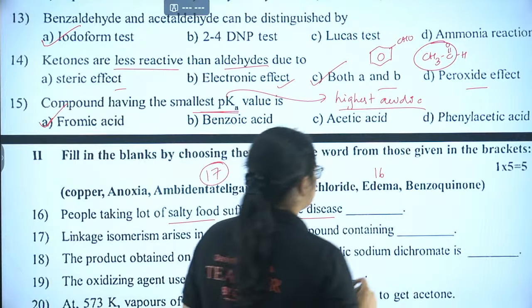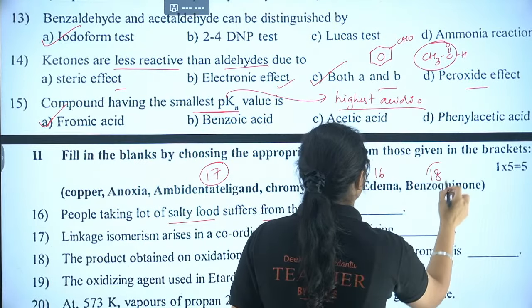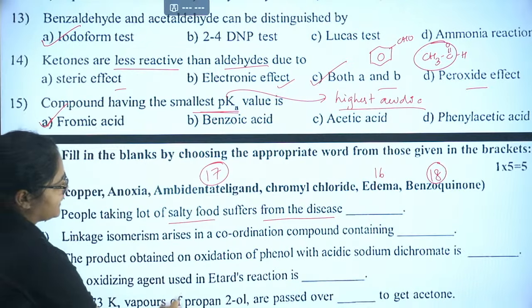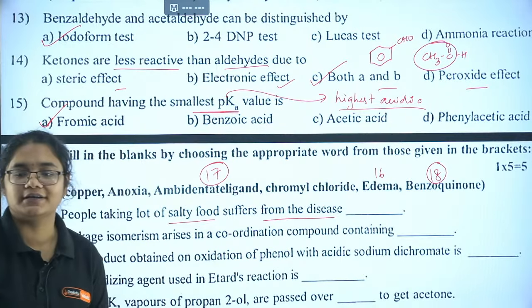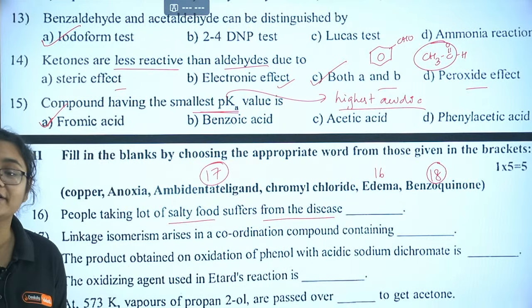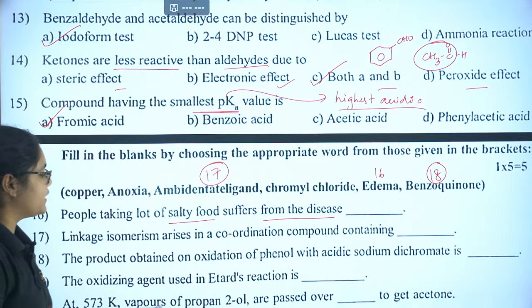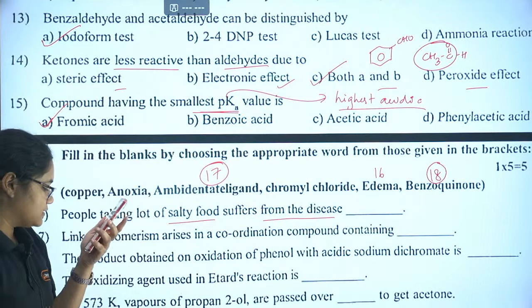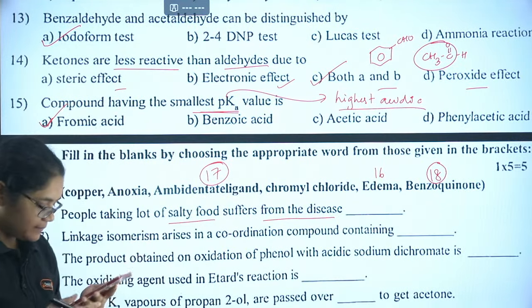Benzoquinone. Yes, the 18th one will be benzoquinone. Okay, 18th is benzoquinone. Next, let's move to the oxidizing agent used in Etard reaction. Etard reaction is what? To convert toluene to benzaldehyde, right? So in the Etard reaction, which is the oxidizing agent used here? Oxidizing agent, quickly answer my dear children.